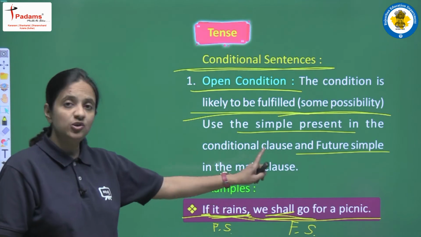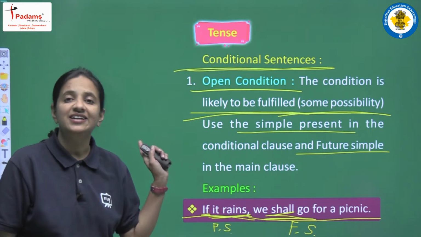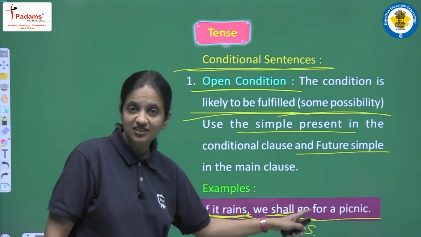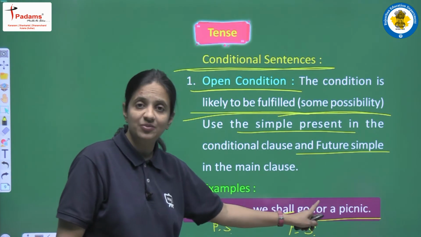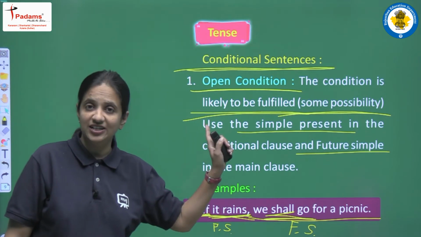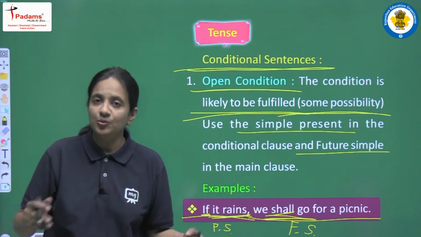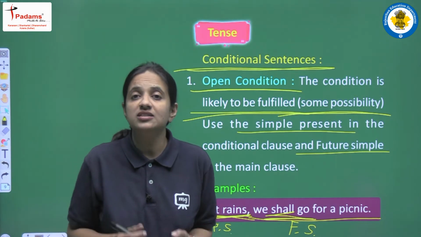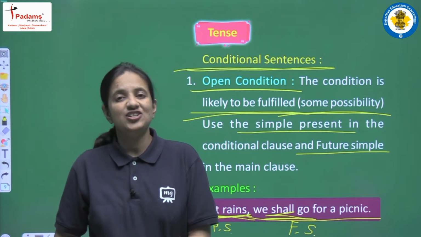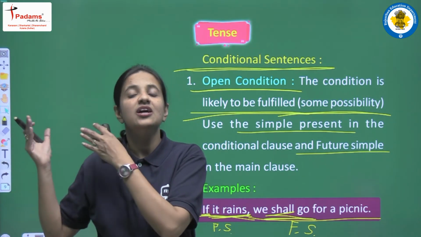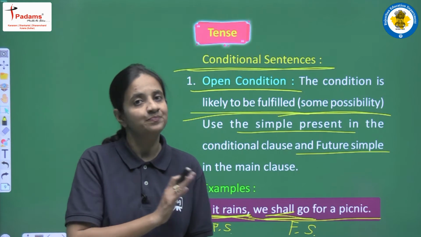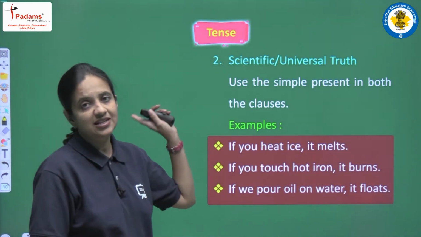So here we are having two clauses. In the first clause, that is our condition clause, we are having present simple tense, and in the second clause, that is our result clause, we are having future simple tense. So this is the very first structure, and this condition is known as open condition. One more time I am repeating this thing: open condition is a condition that is having some possibility, कि वो condition fulfill हो जाएगी, and in the condition clause we have to use present simple tense, and in the result clause we have to use future simple tense. Clear?